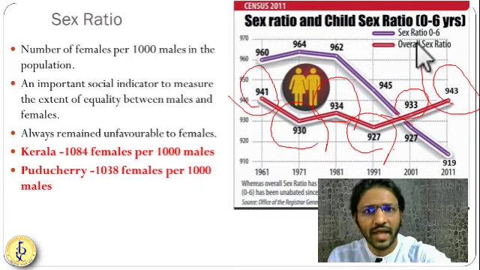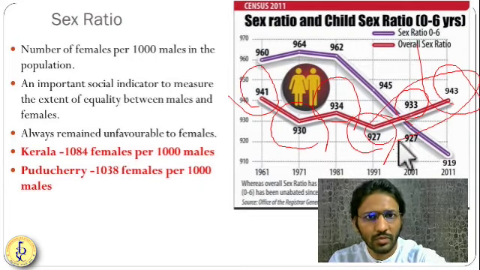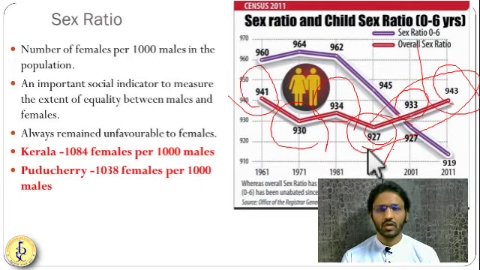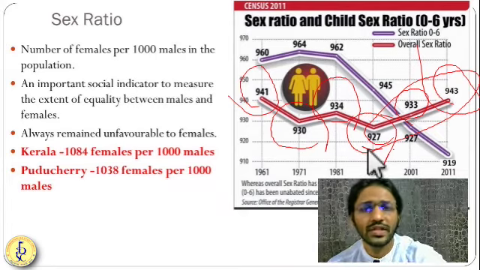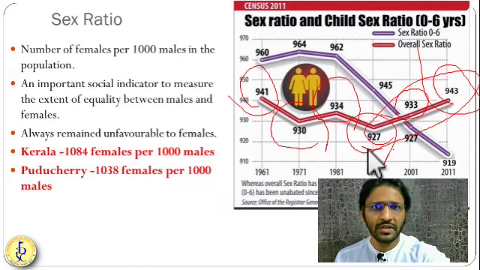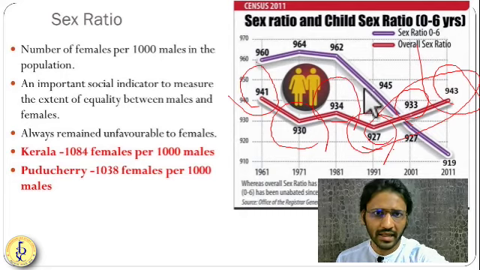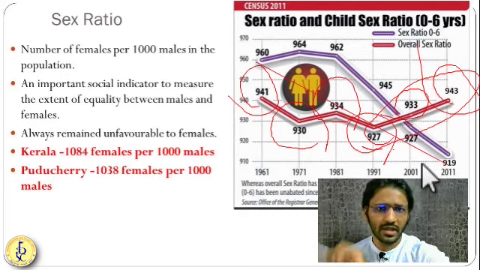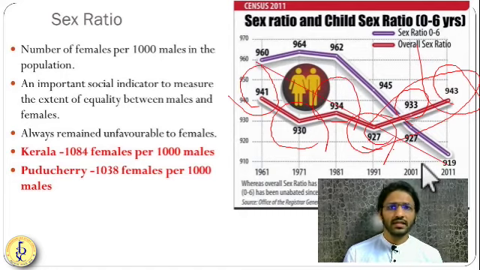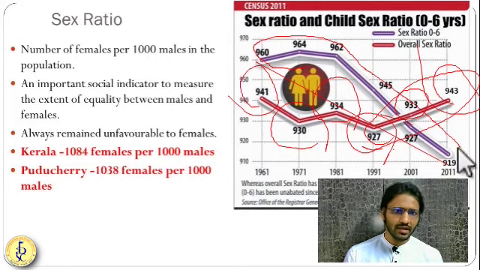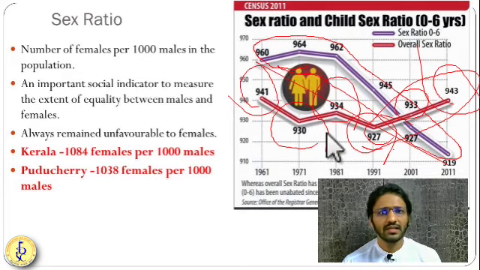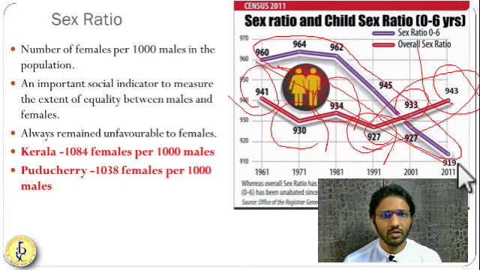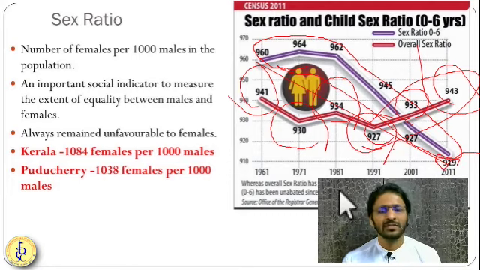So you can see from 1991 the sex ratio of the population is increasing. But the children's sex ratio between 0 to 6 is continuously declining. Overall sex ratio is increasing, but the child sex ratio, as this blue colored graph shows, is decreasing continuously from 960 to 919 in 2011. This is very important to understand.